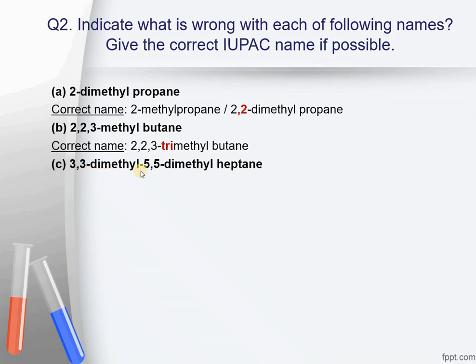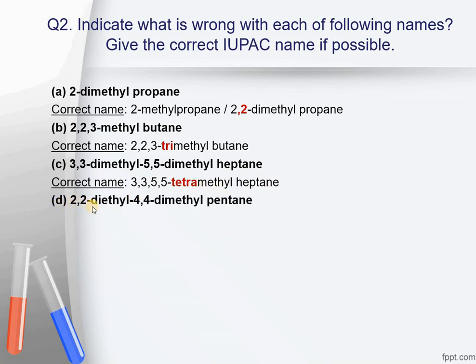Third part is 3,3-dimethyl 5,5-dimethylheptane. It's okay with heptane, but there is repetition of one substituent 2 times, which should not be done according to IUPAC. It should be 3,3,5,5-tetramethylheptane. The name of the compound should be 3,3,5,5-tetramethylheptane. Next part was 2,2-diethyl 4,4-dimethylpentane.